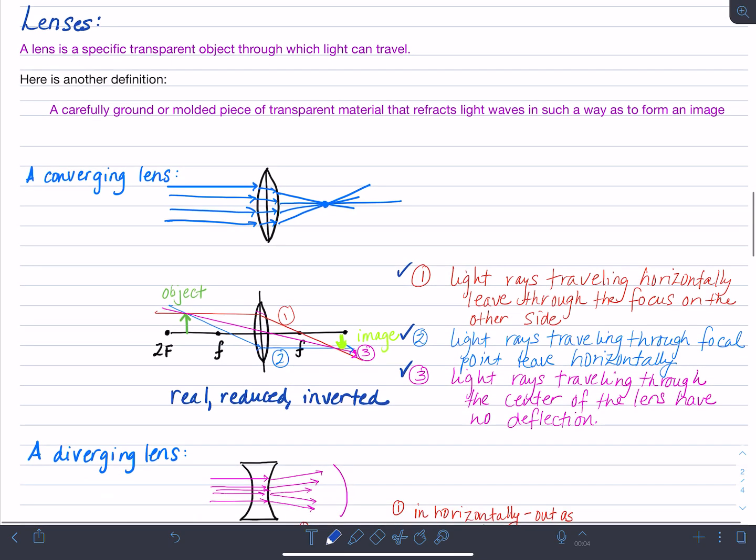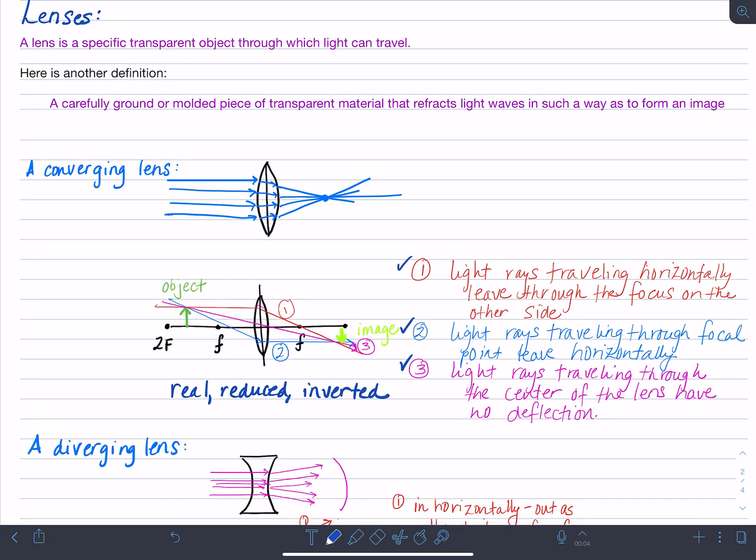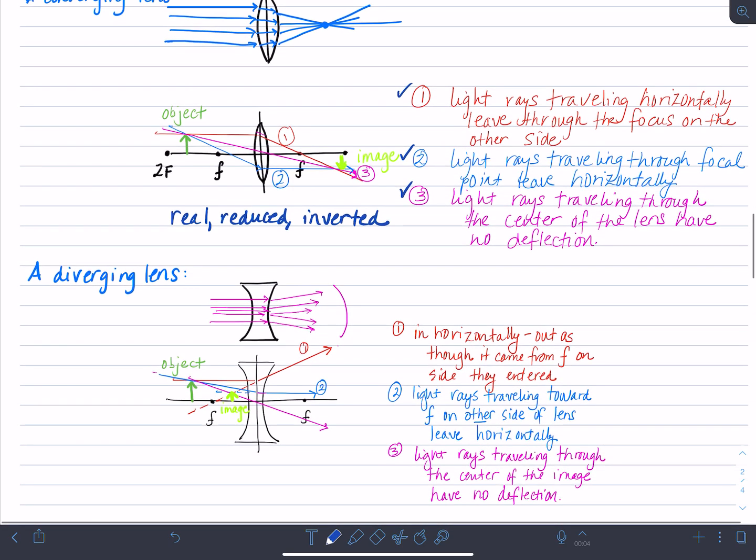Okay. The other type of lens we're going to talk about is a diverging lens, which I have a picture here for you. And what you can see in a diverging lens is that even though all the light rays come in, they actually spread out as they move through the lens. And that is the premise of a diverging lens, that they are spreading out as they travel through the lens. But they also do have predictable ways in which they travel, and let's look at that now.